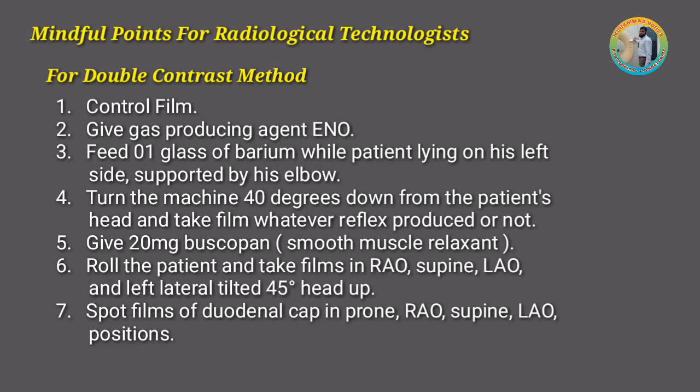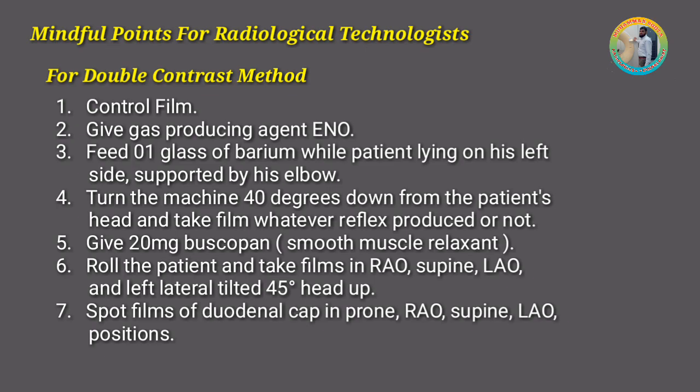Mindful points for radiological technologists. For the double contrast method: control film, give gas producing agent ENO, feed 1 glass of barium while the patient is lying on his left side supported by his elbow, turn the machine 40 degrees down from the patient's head and take a film whether reflux is produced or not, give 20 mg Buscopan smooth muscle relaxant, roll the patient and take films in right anterior oblique, supine, left anterior oblique and left lateral tilted 45 degrees head up.